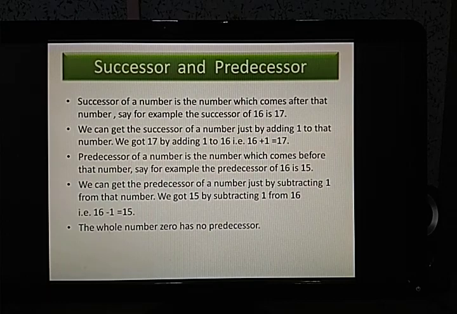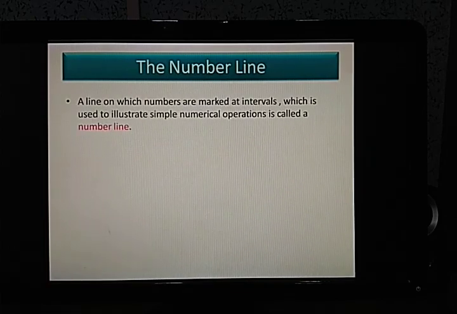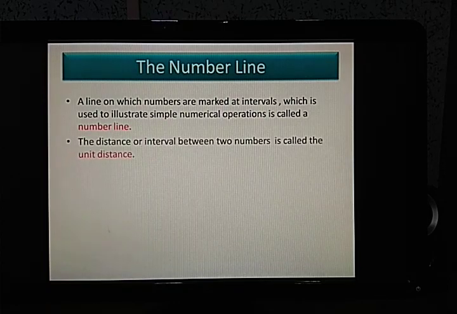Clear? Now moving on. Next is the number line. Now let us see what is the number line. A line on which the numbers are marked at intervals, which is used to illustrate simple numerical operations, is called a number line. Now this might not be very clear to you. So let us see a diagram.